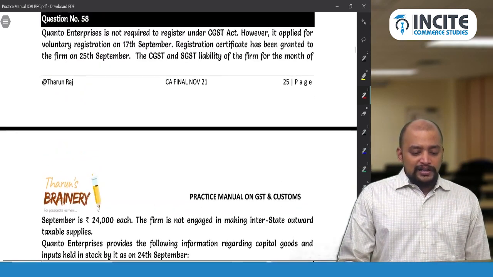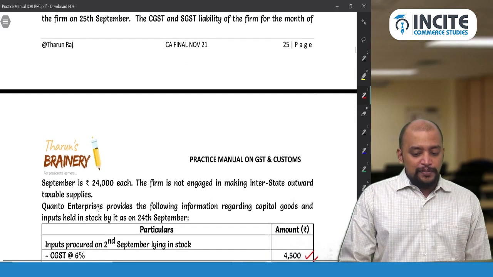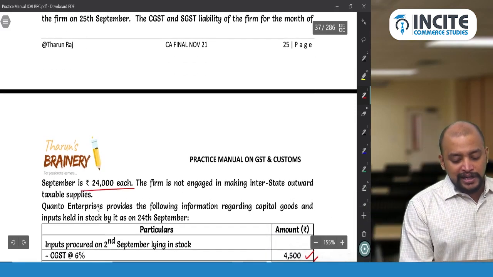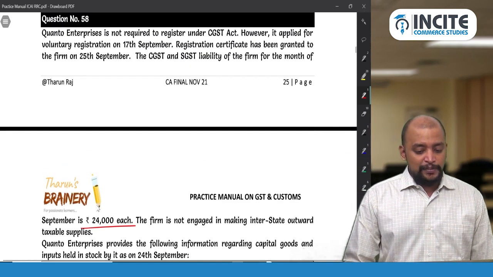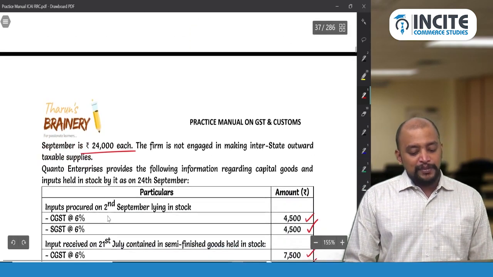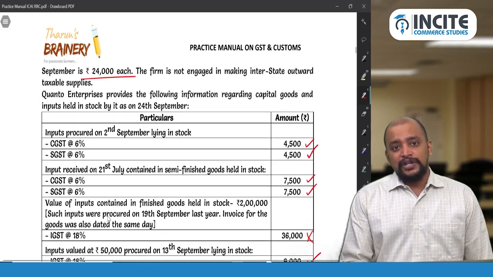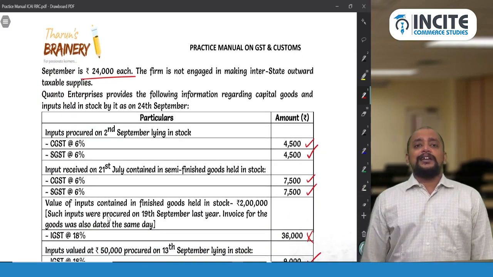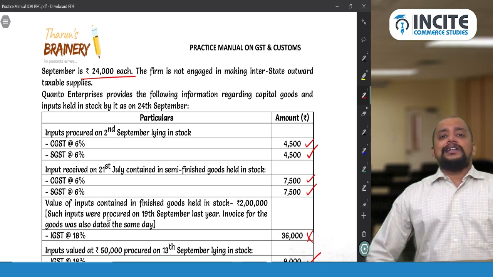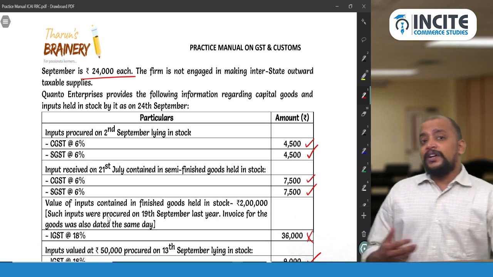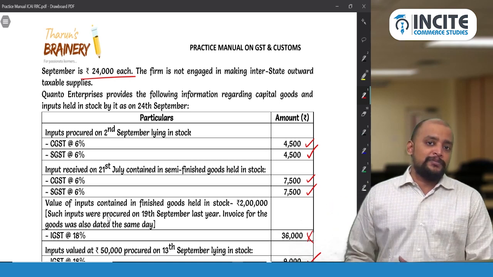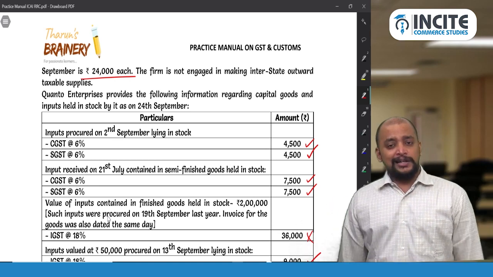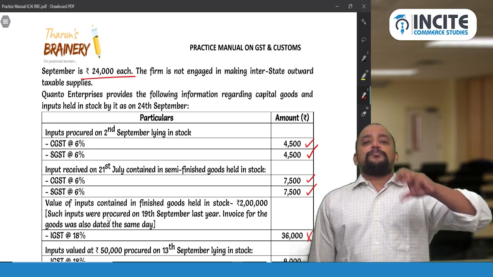And they are having a liability. What is that liability that they have? 24,000 each. So CGST 24,000, SGST 24,000 is that liability, for the month of September. So here we will take an assumption, that they will get the registration certificate and immediately they are filing ITC 01. Only when they file ITC 01 immediately, they will be able to take credit for the month of September. Otherwise, they will not be able to take the credit for the month of September. So that point you need to write.